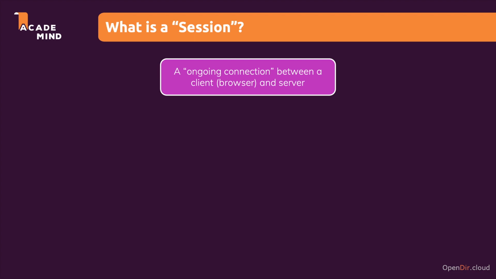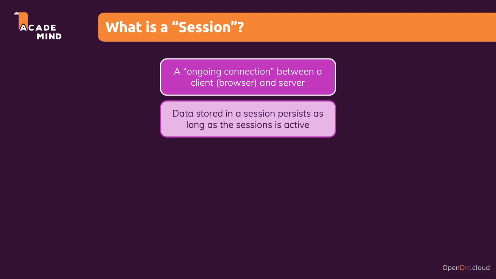Now, sessions are about storing data, about storing information. And data stored in a session persists as long as the session is active or until that data is cleared. Now, a typical example for data that could be stored in a session would be the user authentication status. And that's what we already saw in action earlier in the course. We, of course, already used the admin dashboard, and for that we had to log in. We logged in with our super user account, which we created with the manage.py file.